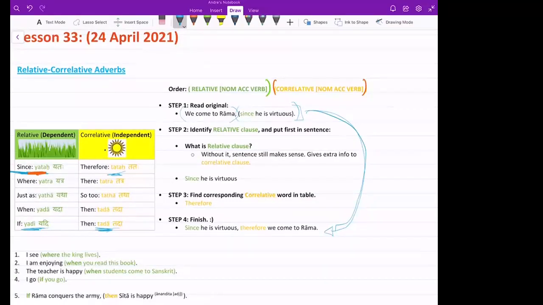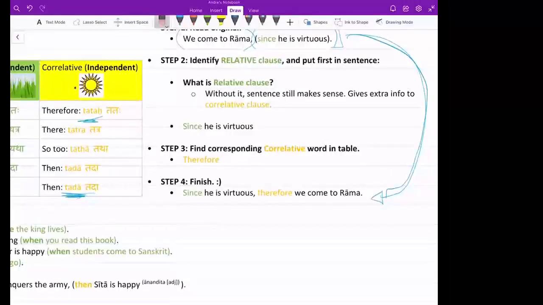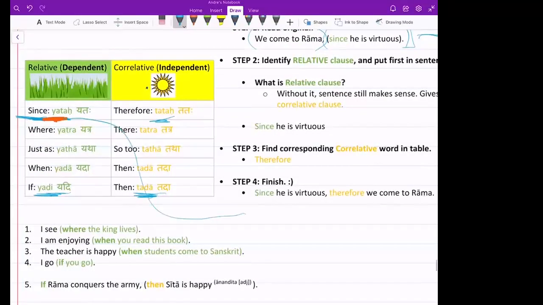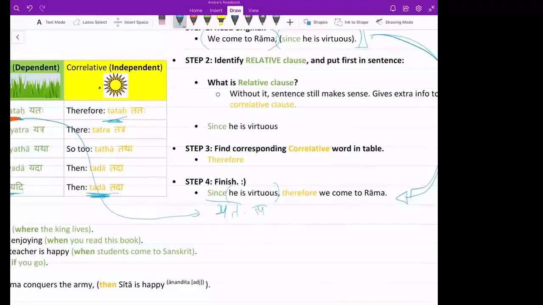So let's do that again. How would you write this in Sanskrit? I guess that's step 5, right? Since, bring the word yataha there. Yataha, and then continue translating. Yataha sa dharmikaha asti. Therefore, tataha vayam ramam agachamaha. Oh, come, agachamaha, good.